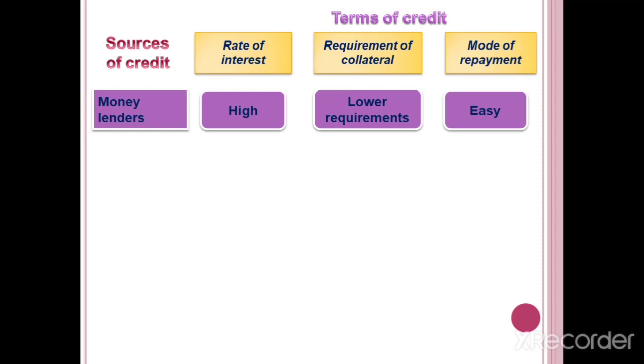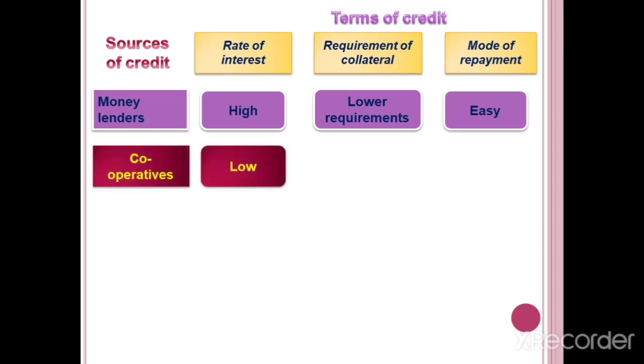Okay, children. Then the second source of credit is cooperatives. The rate of interest is low. They will charge only a lower rate of interest. But the requirements of collateral are higher. That means for the security we are giving for taking loans, we have to prove it.